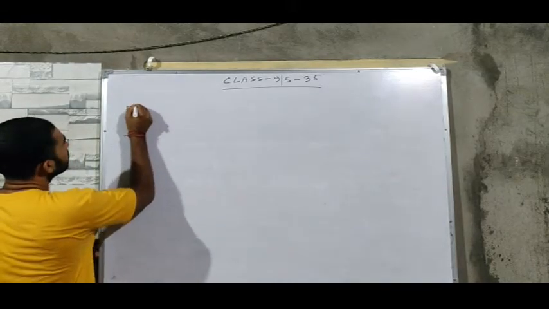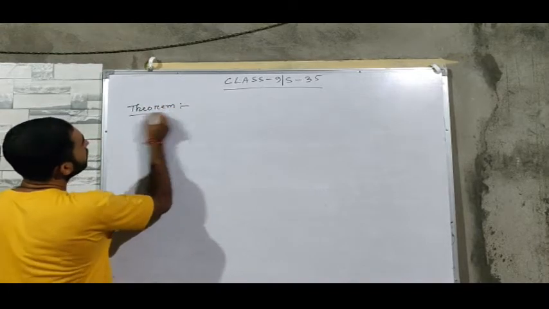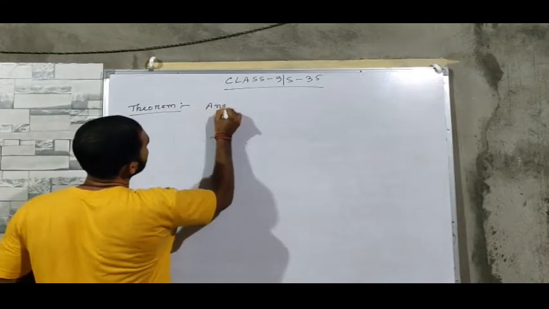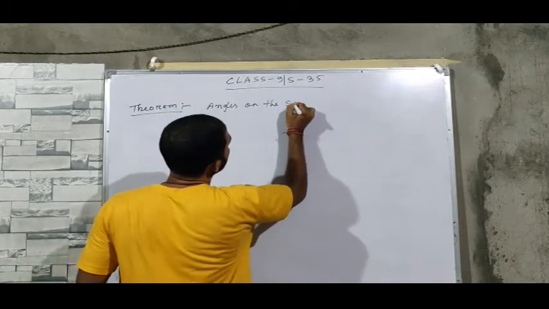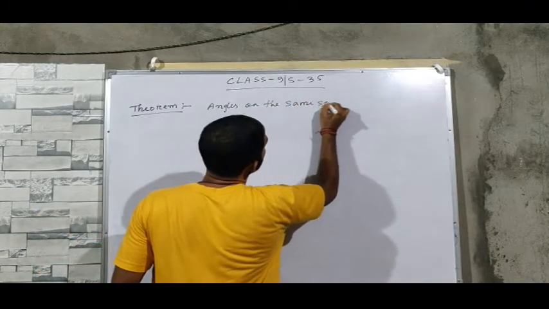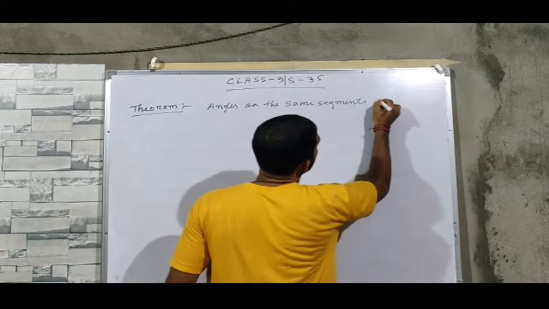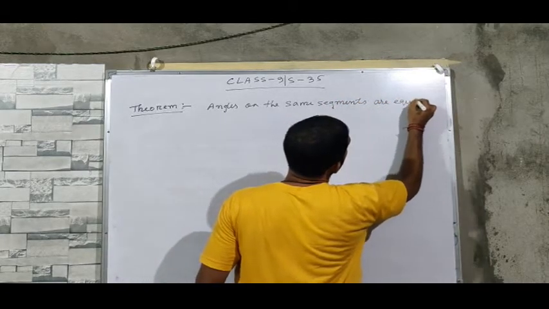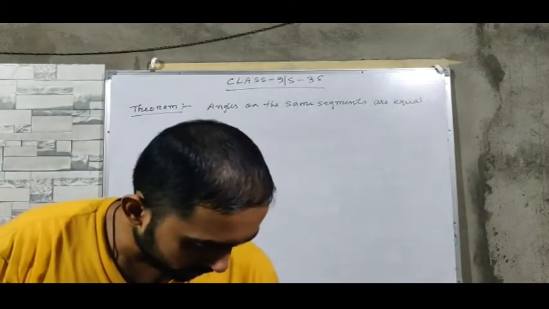Theorem: angles on the same segments are equal. Angles on the same segments are equal. Now, what does the theorem state?